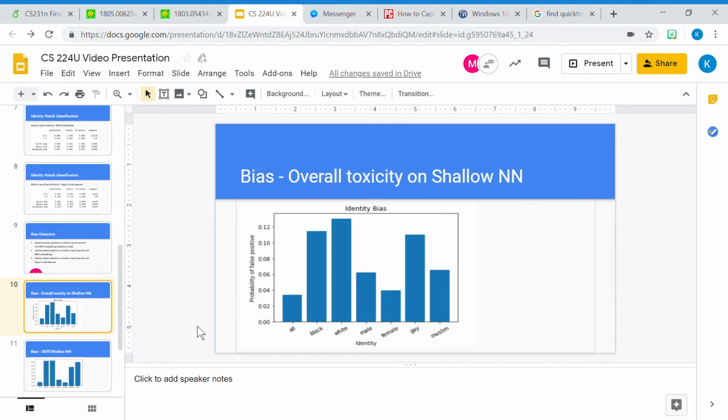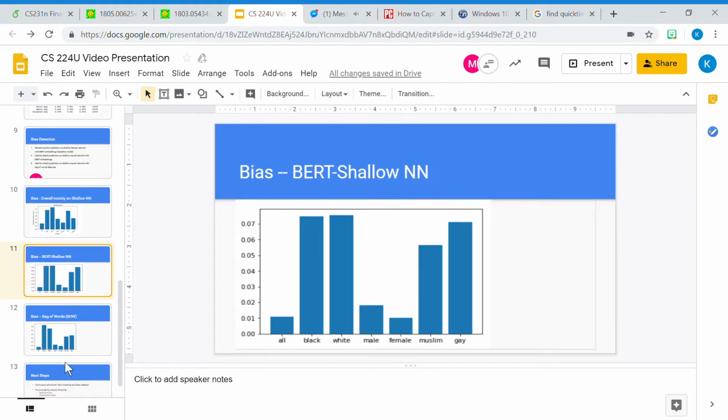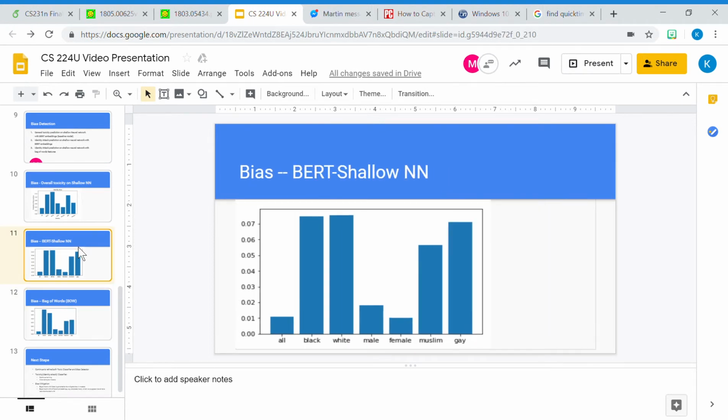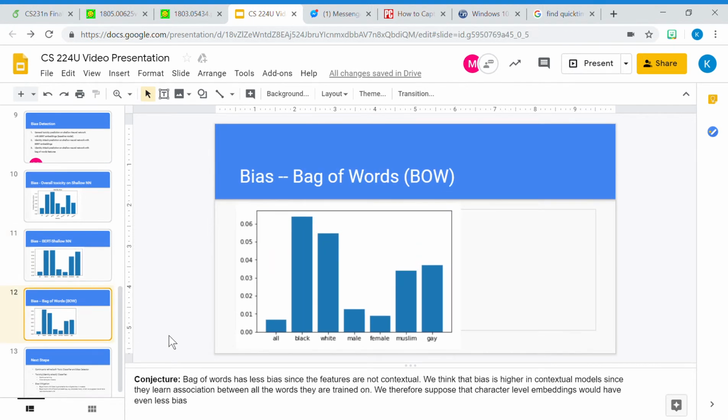So we focused on using 2 main methods, which are the shallow neural network and BERT shallow neural network, and the bag of words method. So far, the bag of words method appears to be more successful. We conjecture that it has less bias since the features are not contextual across the board on all identity labels that we looked at. We think the bias is higher in contextual models since they learn association between all the words they're trained on. We therefore suppose that character level embeddings would have even less bias.